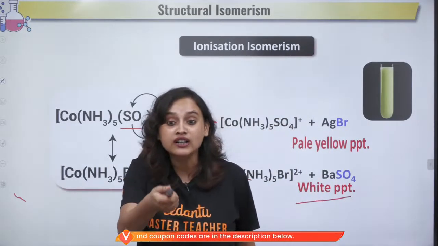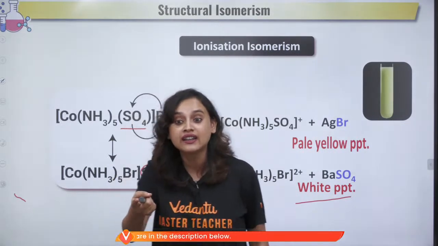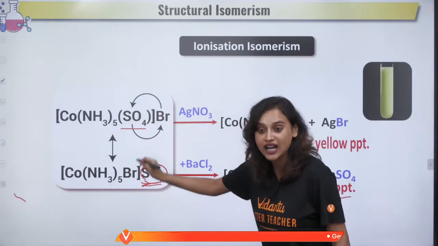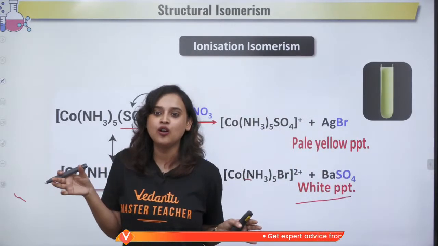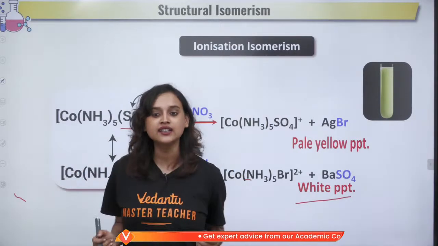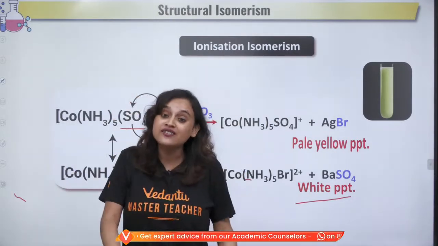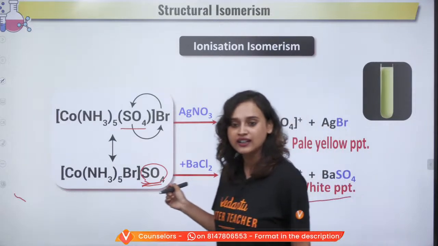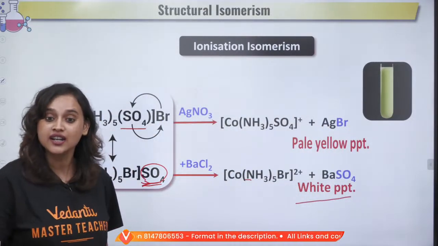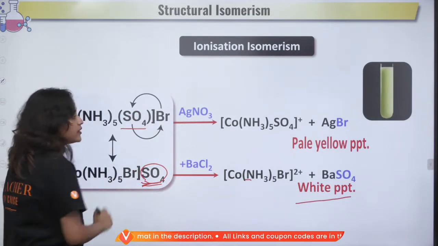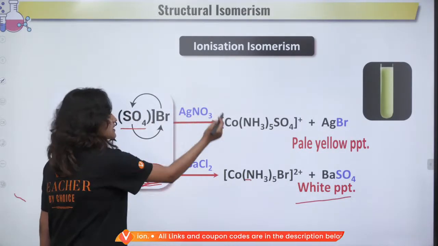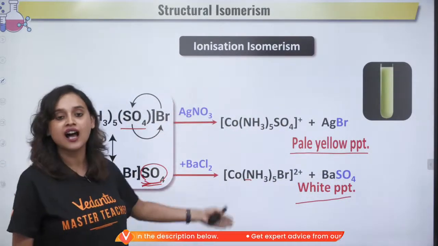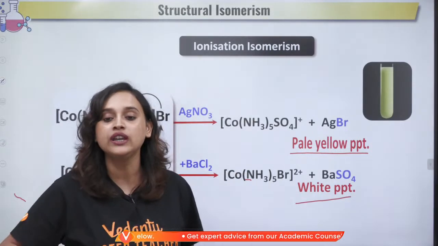Because if you remember Werner's theory, what did Werner say? That this one is ionizable. The counter ion will separate out and show its colors, but whatever is inside the coordination sphere, you might not even see. So here the sulfate is going to give you the positive test, but in here sulfate is not free. But in here, if you add silver nitrate, you will get pale yellow PPT, but in here you will not get that. So that is how we can test, okay?